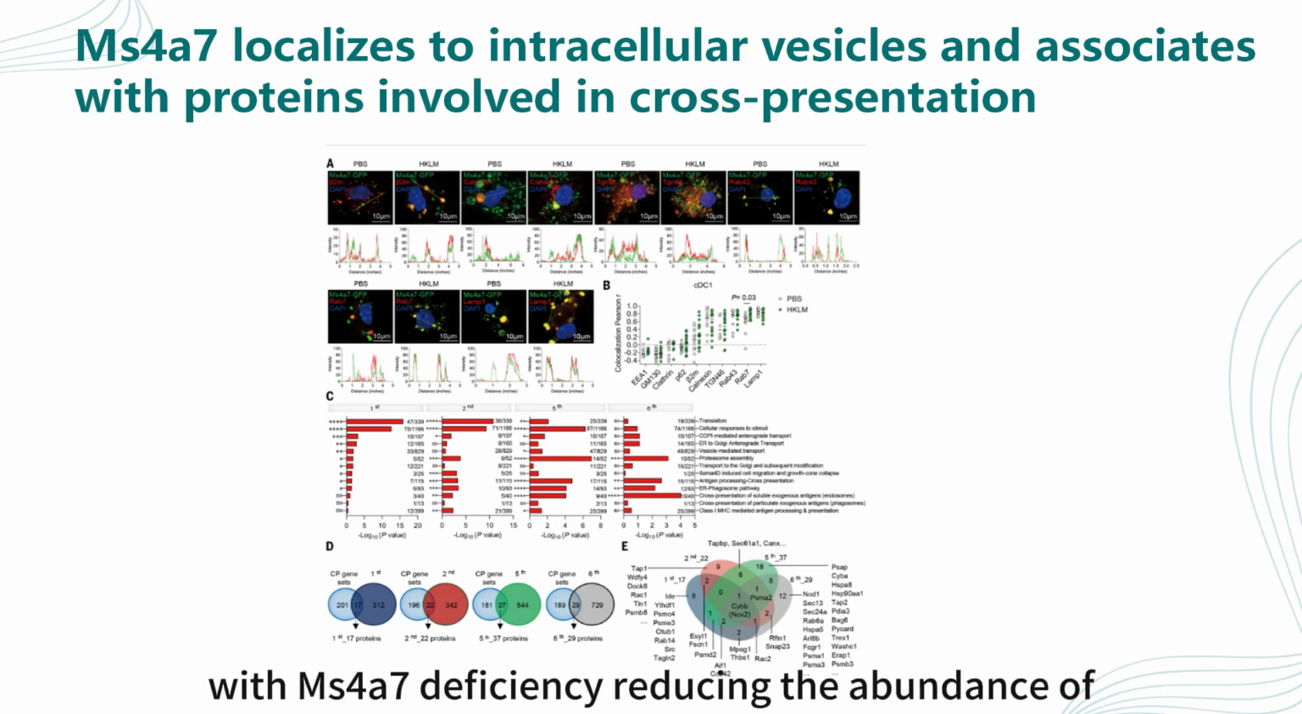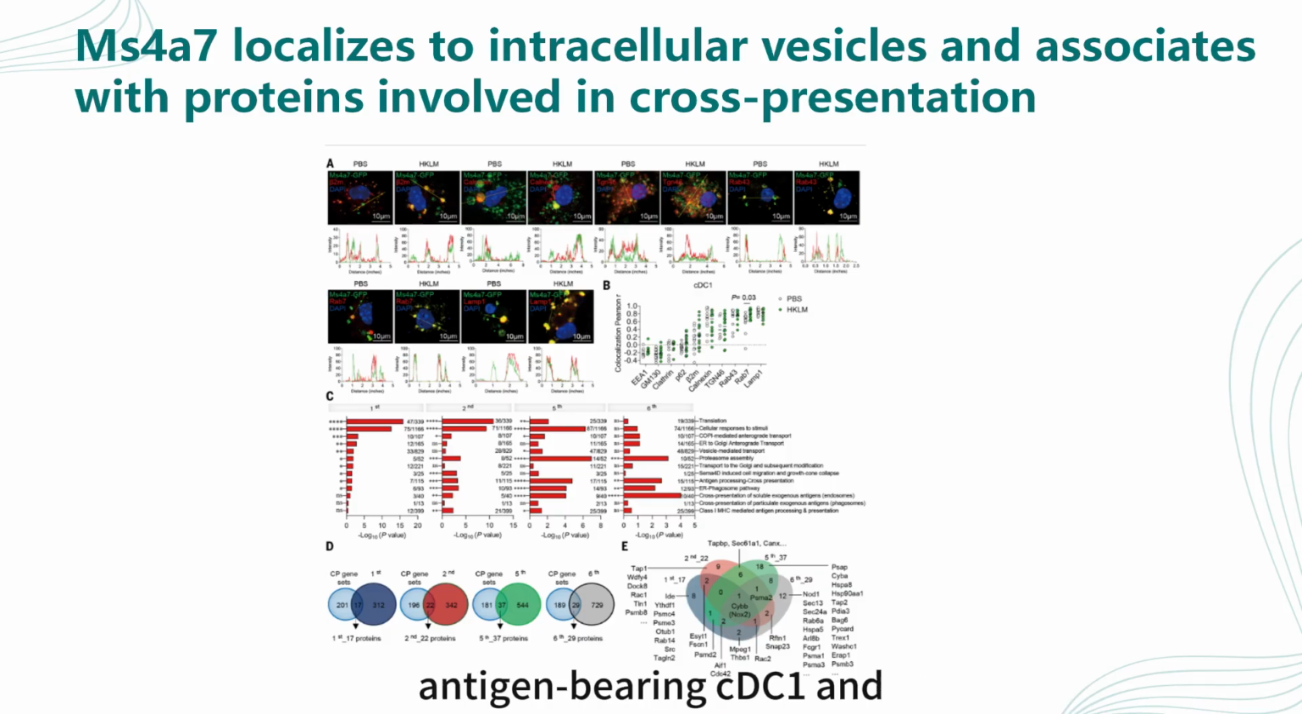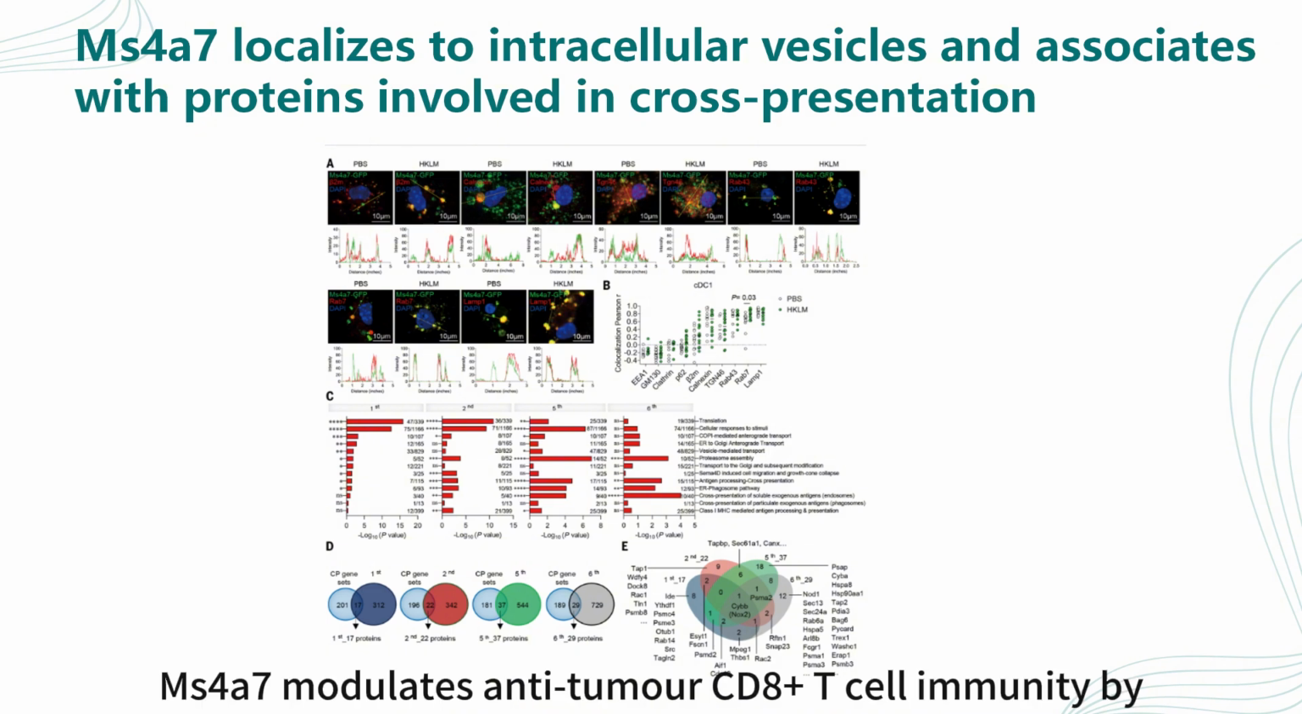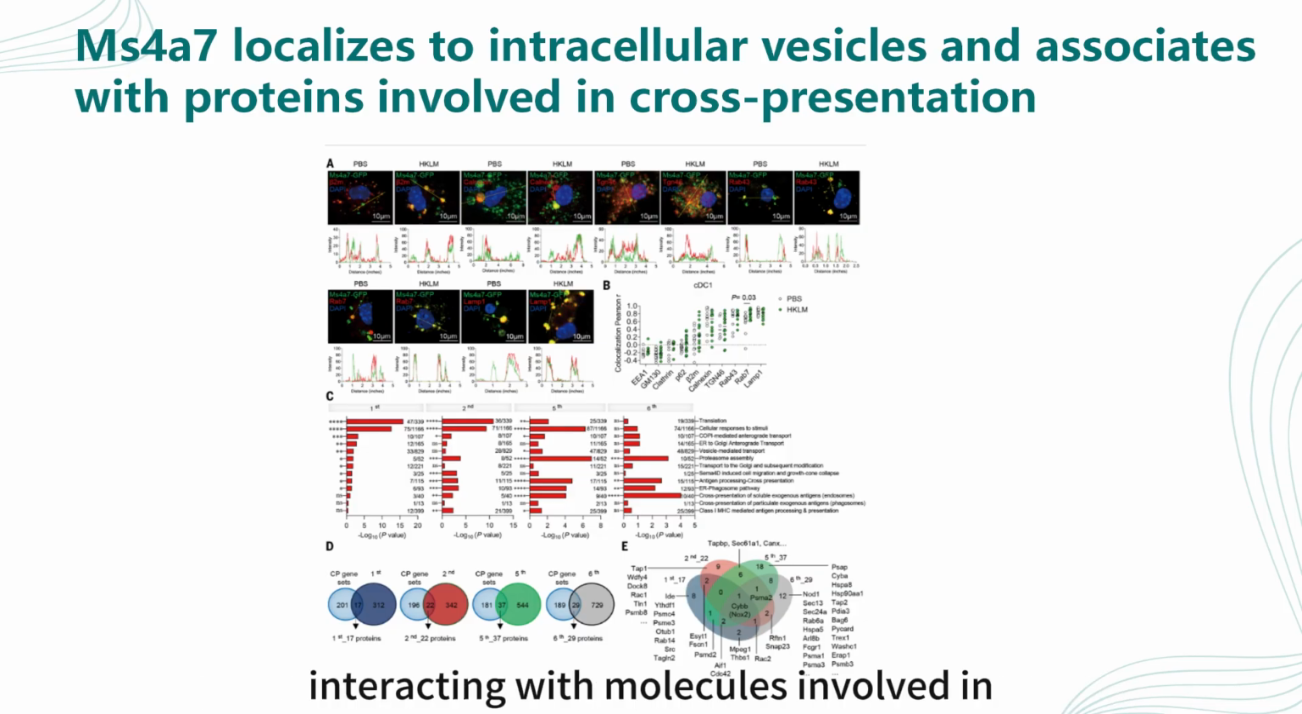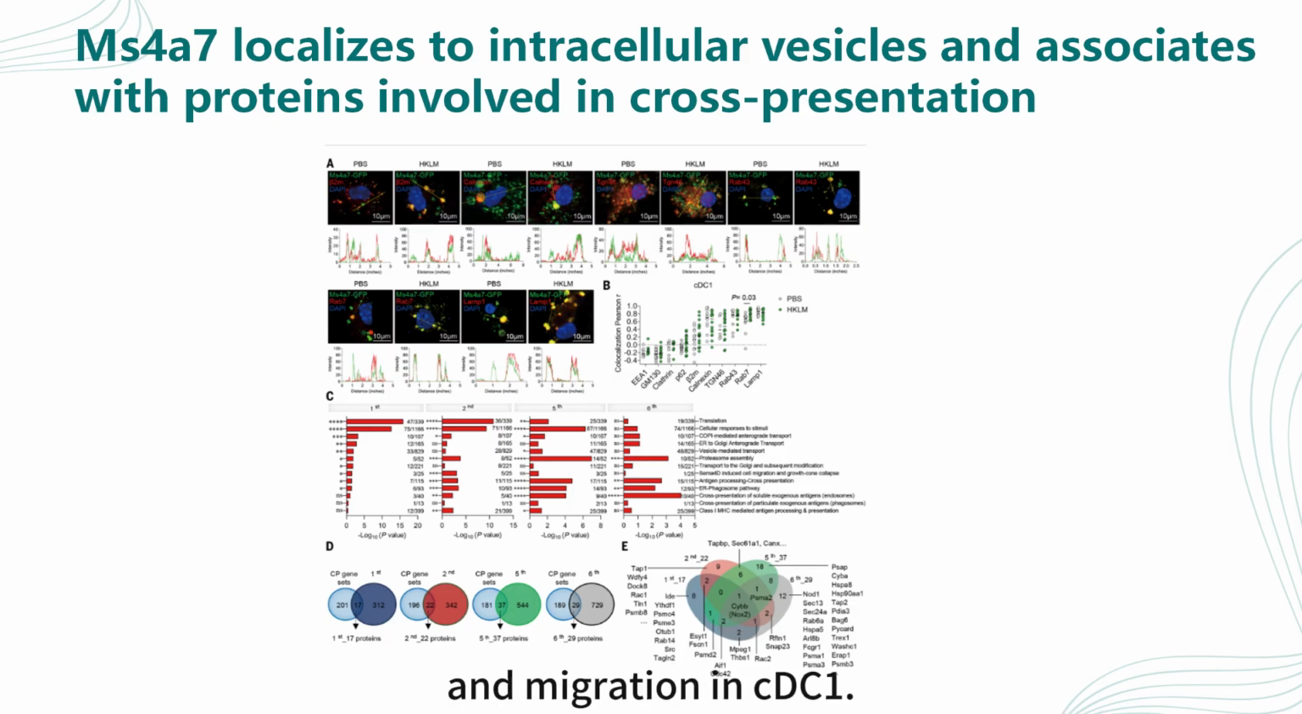Ms4a7 deficiency reducing the abundance of antigen-bearing cDC1 and specific CD8 plus T cells in DLNs. Collectively, Ms4a7 modulates antitumor CD8 plus T cell immunity by interacting with molecules involved in vesicular transport and cross-presentation, thereby influencing antigen presentation, cytokine production, and migration in cDC1.